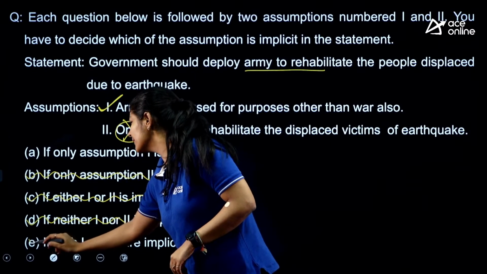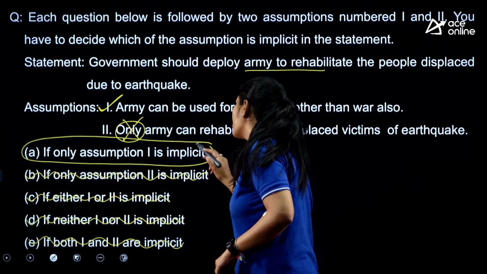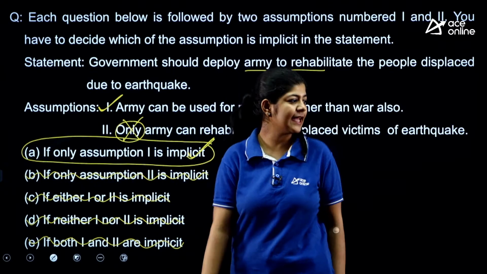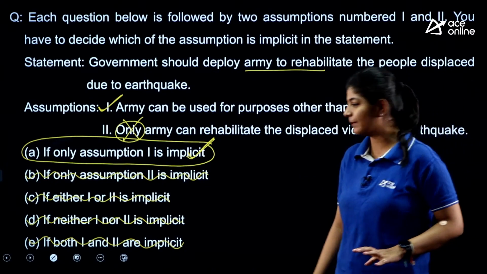If this one is eliminated, option C is also eliminated, and the correct answer is option A. Is it clear? This is a very simple one.